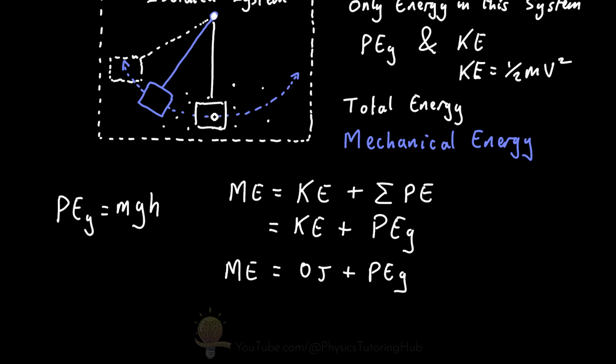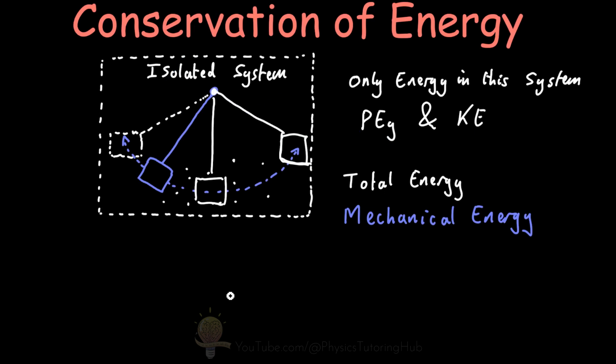So in this situation, the mechanical energy is still constant in the system, it's above 0. Our kinetic energy is at its maximum point, but the potential energy is 0. The energy has only transformed into a different form. So in the absence of friction and air drag, the total mechanical energy remains constant.